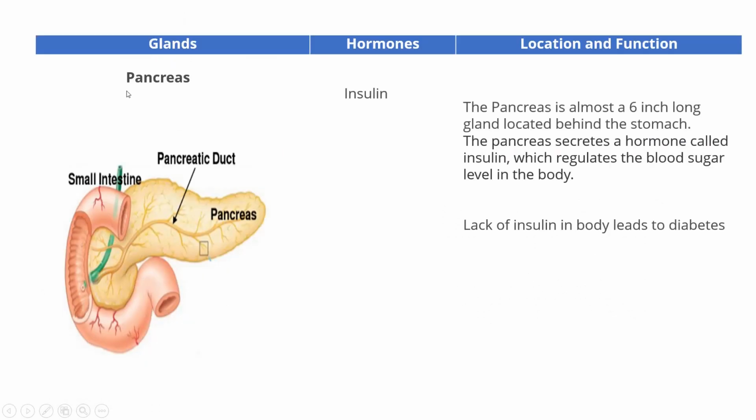The next gland is the pancreas. The pancreas is an almost 6-inch long gland located behind the stomach, and it secretes the hormone insulin. This insulin regulates the blood sugar level in the body. And if there is a lack of insulin, it leads to diabetes.